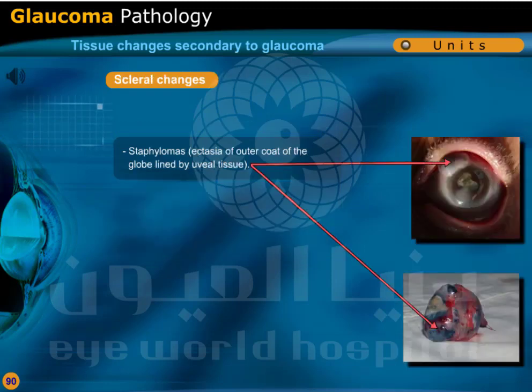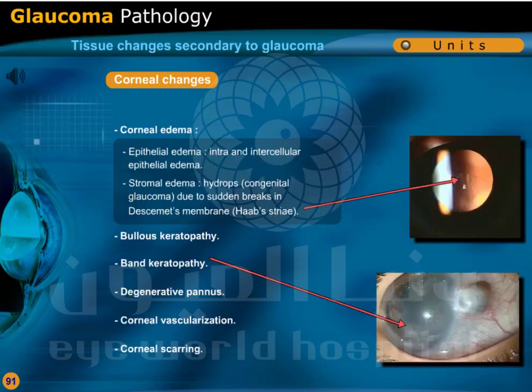Scleral changes, staphylomas, ectasia of outer coat of the globe lined by uveal tissue. Corneal changes. Corneal edema, epithelial edema, intra and intercellular epithelial edema, stromal edema. Hydrops, in congenital glaucoma, due to sudden breaks in Descemet's membrane, Haab striae. Bullous keratopathy, band keratopathy, degenerative pannus, corneal vascularization, and corneal scarring.